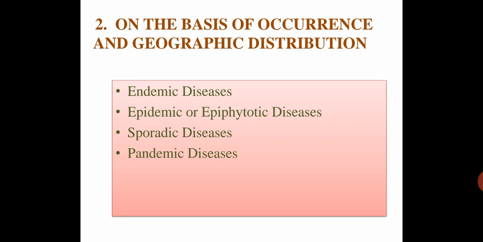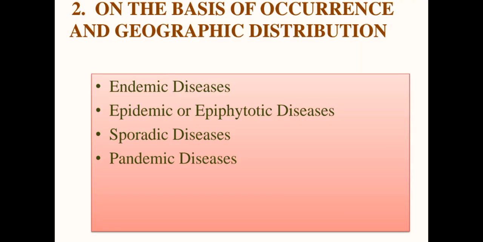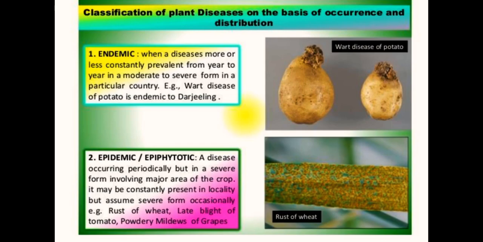Second classification on the basis of occurrence and geographical distribution. There are 4 classifications: endemic diseases, epidemic and epiphytotic diseases, sporadic diseases and pandemic diseases. Endemic diseases: a disease more or less constantly prevalent from year to year in a moderate to severe form in a particular country. For example, wart disease of potato is endemic to Darjeeling. This is the picture of wart disease of potato.